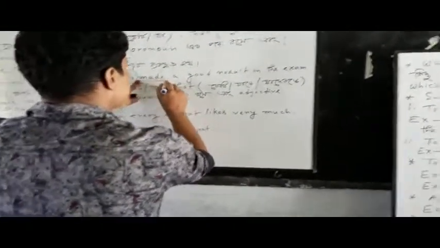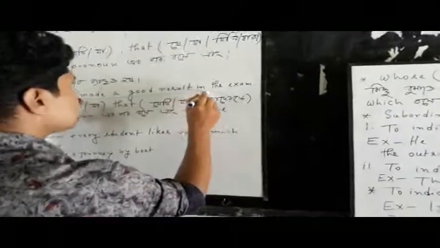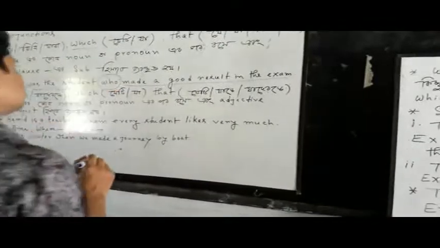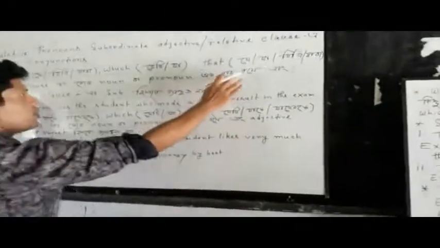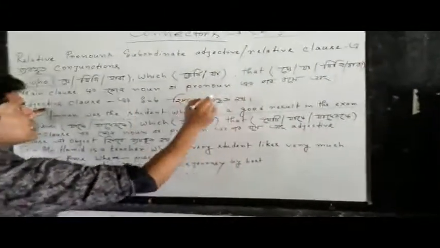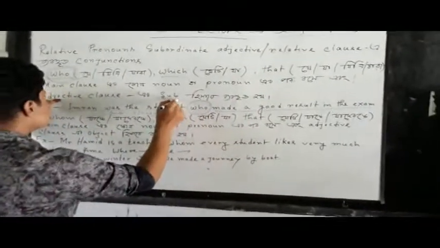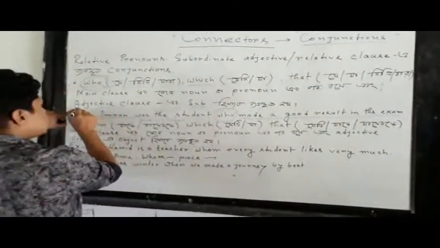Here, as you see, the earlier mentioned conjunction who is kept here, and it is playing the role of an adjective clause. As we have mentioned, this conjunction who will function as the subject of the adjective clause.